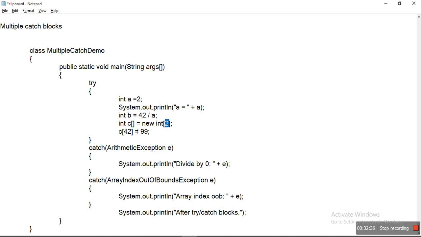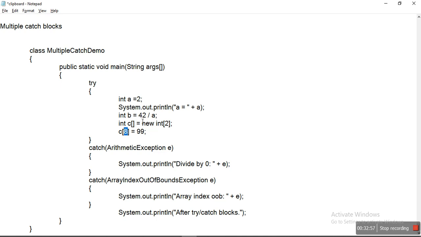Size of array C is 2. Now if you assign at the 8th index, I am storing a value 99. So this also generated array index out of bound exception. So here there are two possible exceptions.